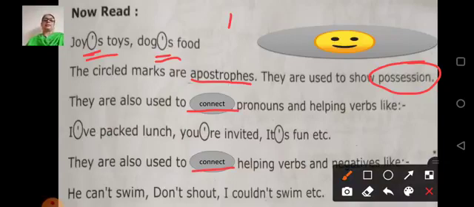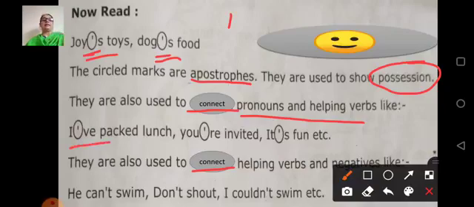Okay, in both the places. They are also used to connect pronouns and helping verbs. This apostrophe sign: first we learned that it is used to show possession. Second thing, you have to remember that it is used to connect the pronoun and helping verb. Let us see the example and understand it.